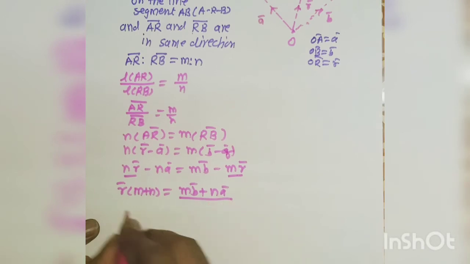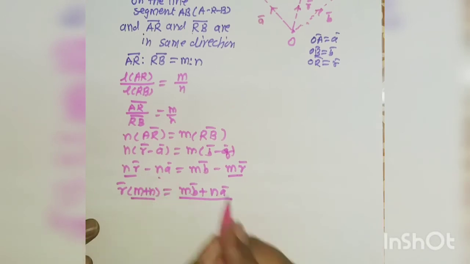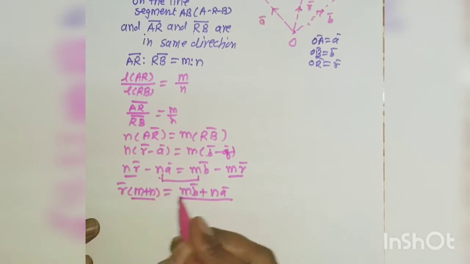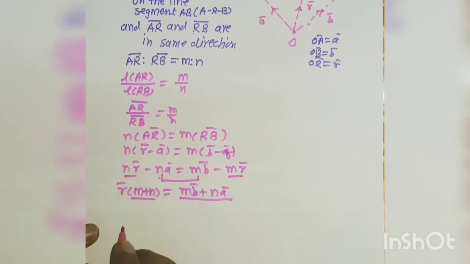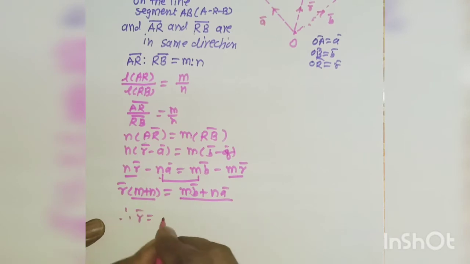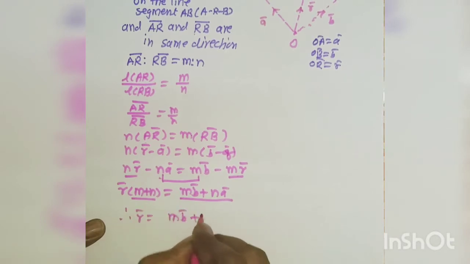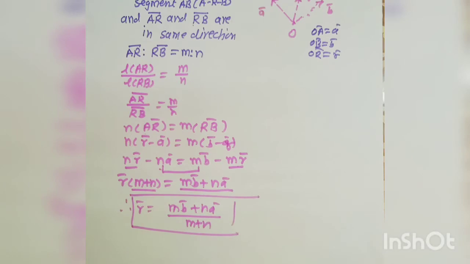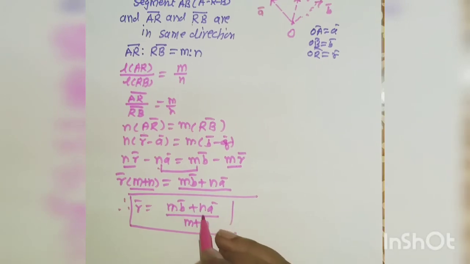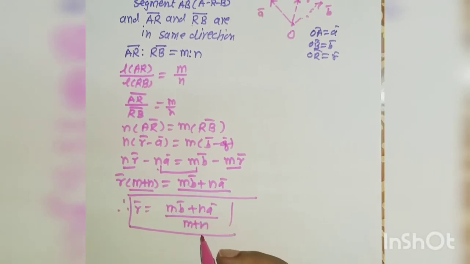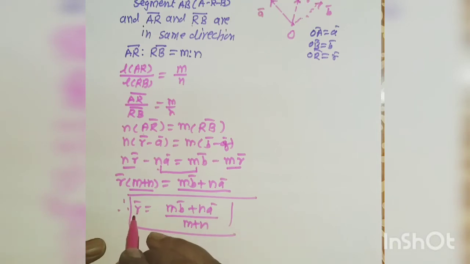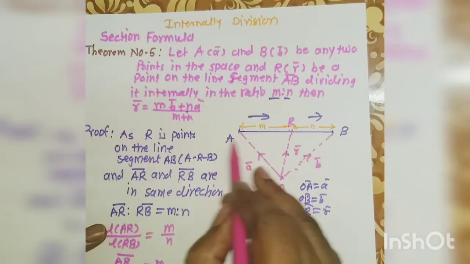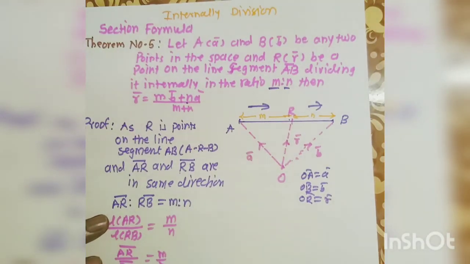Then we get r bar is equal to (m b bar plus n a bar) divided by (m plus n), which is called the internal division formula. Here m and n are the ratio, a bar and b bar are the position vectors of A and B. R is the point. This point R divides segment AB internally in the ratio m as n.